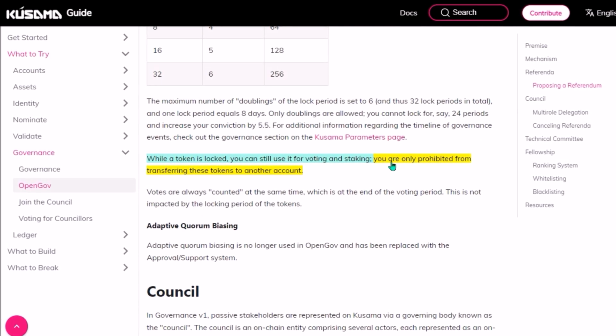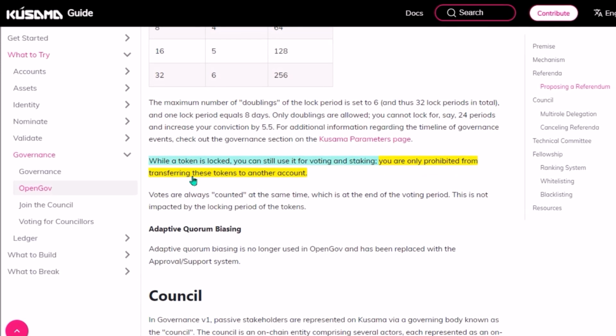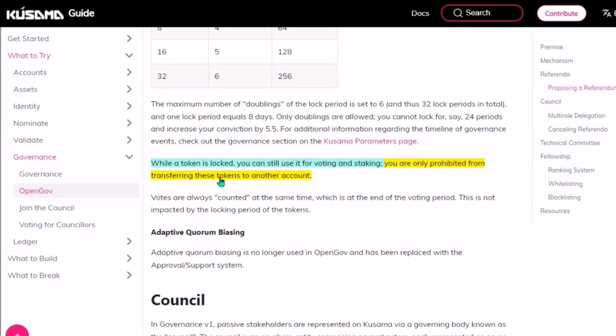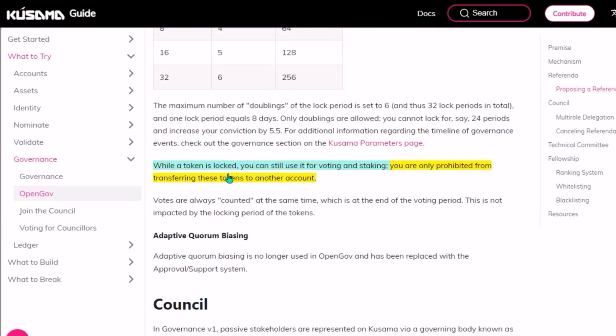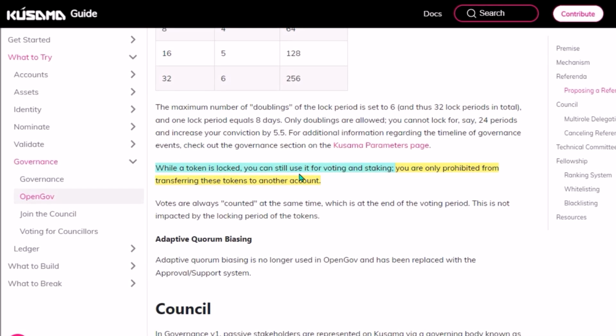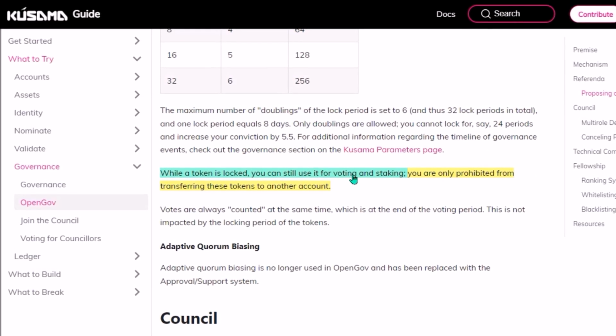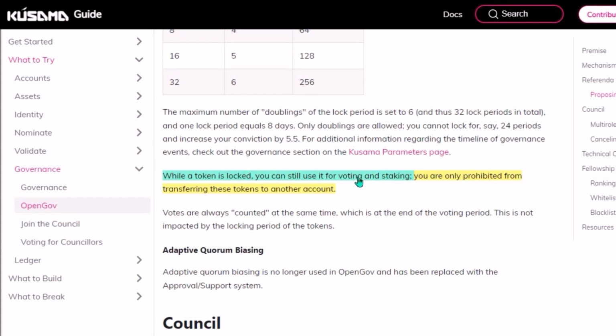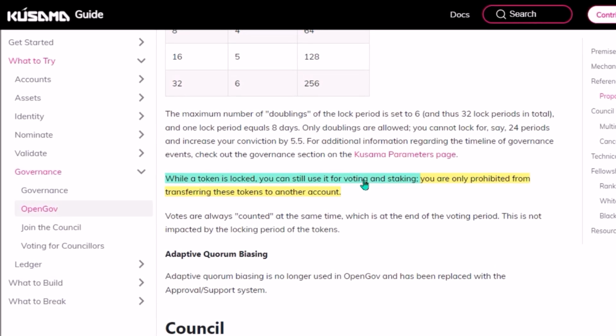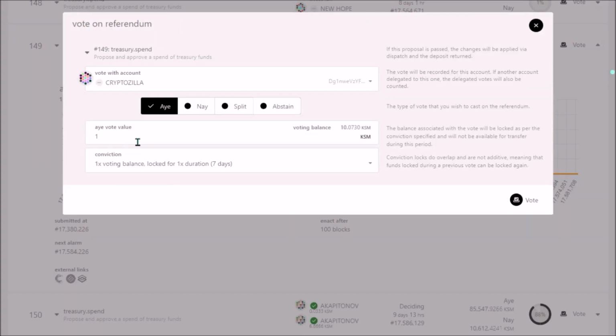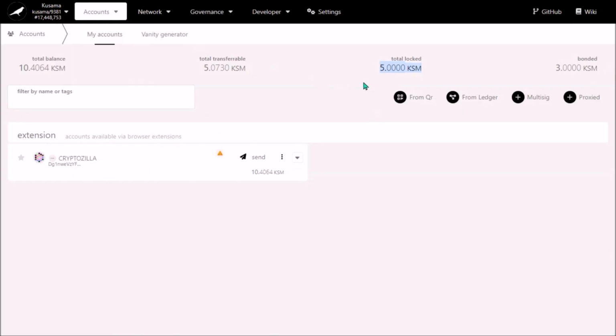So as long as your KSM is locked, you cannot transfer it and you will need to wait for the lockup period to end. However, you can reuse your already locked KSM for voting in another referendum, and you can also stake all your KSM that you used for voting, so you can use the same KSM again and again for voting in multiple different referendums. So now once you entered KSM value for your vote and selected your conviction and lockup, click Vote, Sign and Submit and sign with your wallet. And under your accounts you will see your KSM that you used for voting as locked.